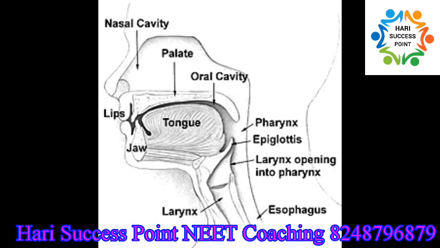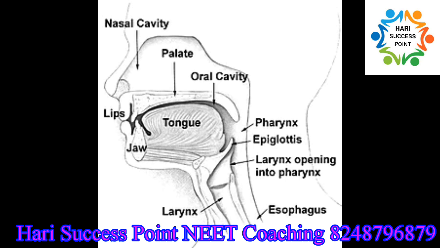The oral cavity opens into a pharynx. It is a common passage for food and air. The respiratory tract opens into the pharynx and the opening of the food pipe is also located in the pharynx itself. The respiratory tract, the so-called windpipe or trachea, is protected by a cartilaginous flap called epiglottis.